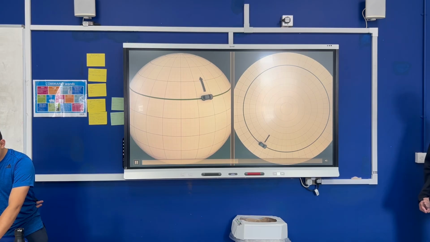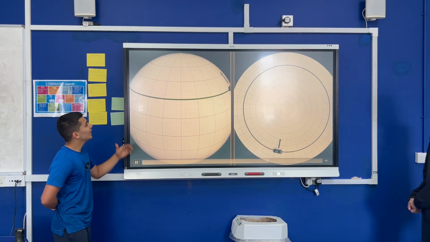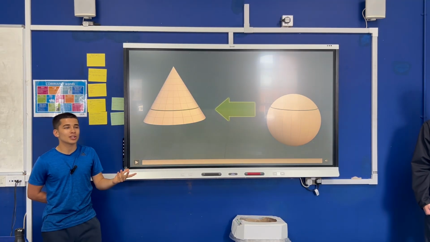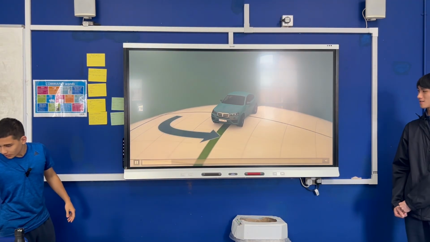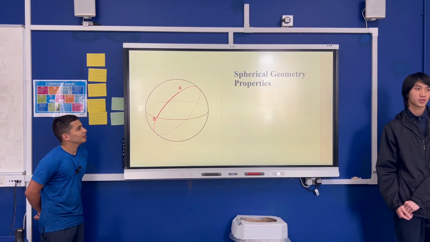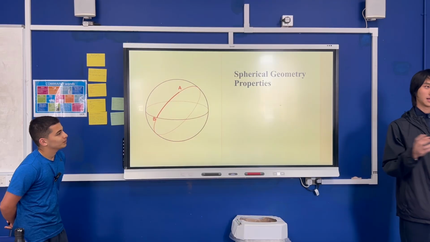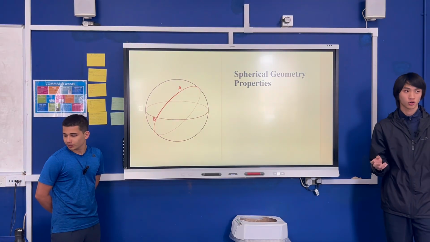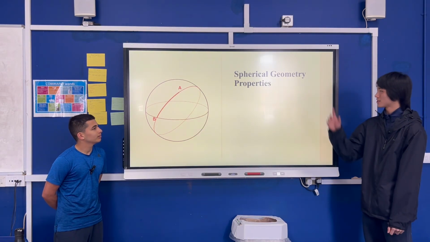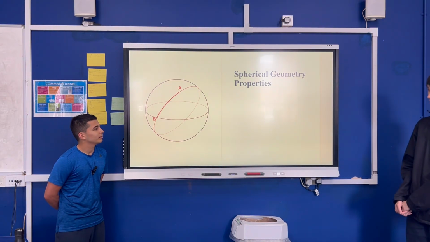Yeah, exactly. As this guy's saying, to go around here, you'd have to keep turning your car because it's not actually a straight line. That's the reason why small circles and great circles are different. Great circles are the lines in normal Euclidean geometry, and small circles are the circles in normal geometry. And they're distinct. Alright, so let's talk more about spherical geometry properties.